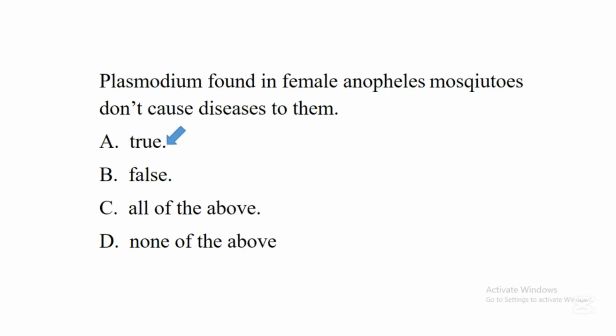True. So Plasmodium is a pathogen that can be found in female Anopheles mosquitoes, and studies have shown that this Plasmodium does not cause any disease to these mosquitoes. But when they enter into human beings through these female Anopheles mosquitoes as vectors, they will cause a disease known as malaria.